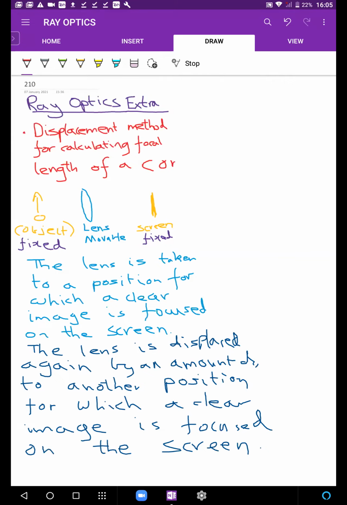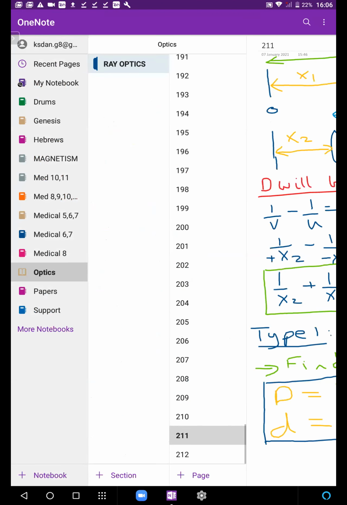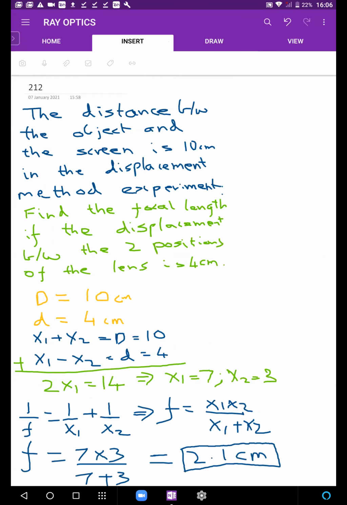This experiment is only for convex lenses. It cannot be done for a concave lens. A concave lens only forms a virtual image. Okay, fair enough.